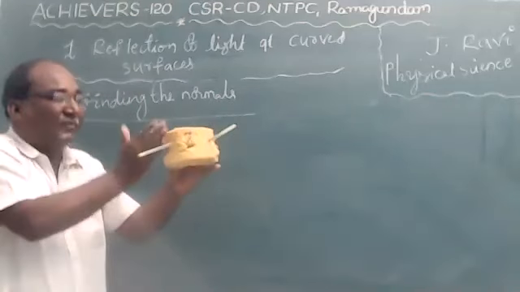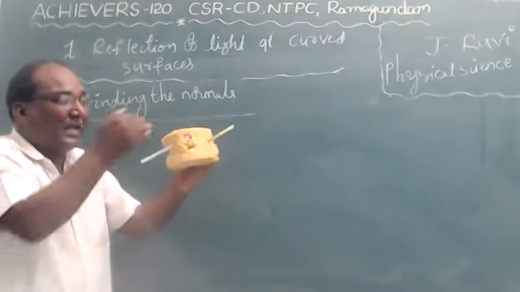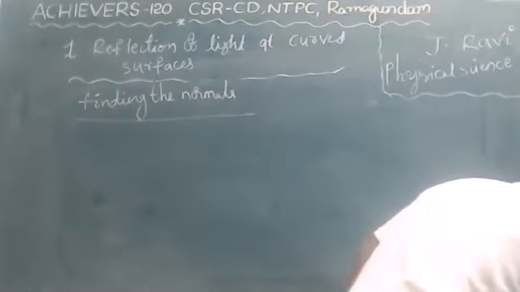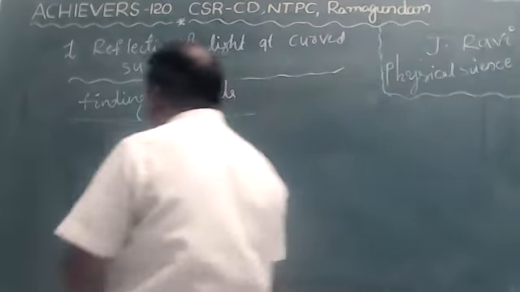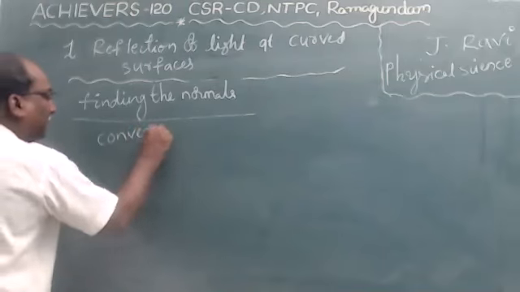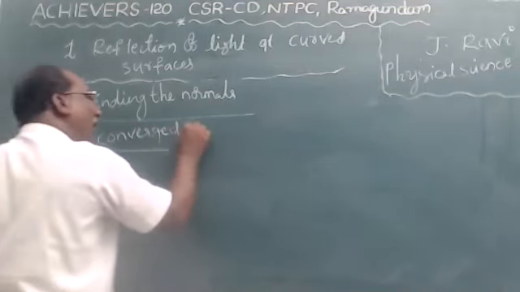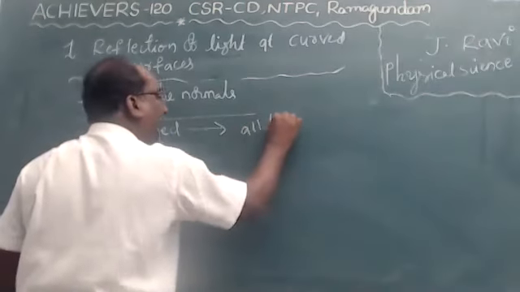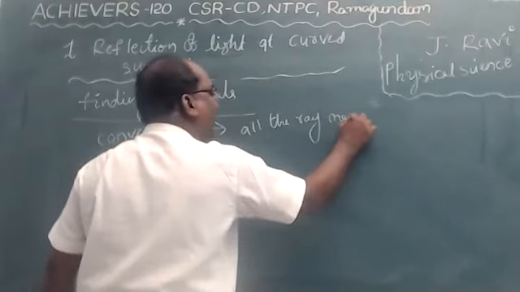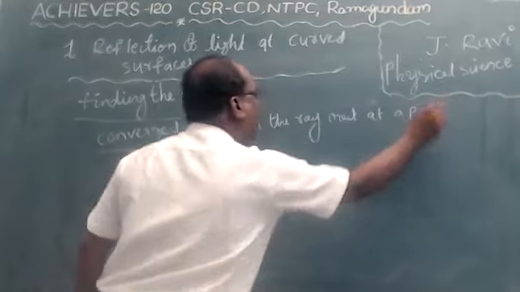See, it acts as a convex surface or convex mirror. Now the rays are completely diverging. Let me inform you here, children. Converged means all the rays meet at a point. It is called convergent.